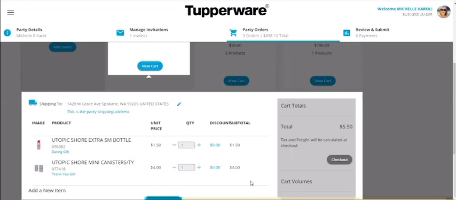Tupperware pays all of the other thank you gift options, and they take care of all of the other half price amount, all of that. We don't pay for any of that. This is all that we pay for. But again, notice that this quantity is grayed out here. This is really important to know because this is going to be shipping to your hostess. This will not be shipping to you. It looks like it's being shipped to you because it's under your consultant profile, but it is in fact being shipped to the hostess. So don't worry about that. So click checkout.